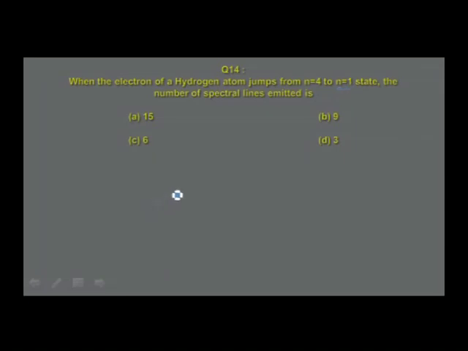So the formula to be used is n(n minus 1)/2, that is equal to 4 into (4 minus 1)/2, that is equal to 4 into 3/2, which is equal to 6. So the answer for the question is 6.